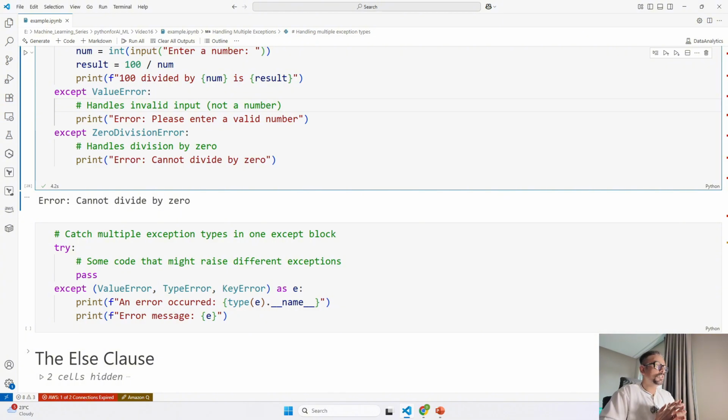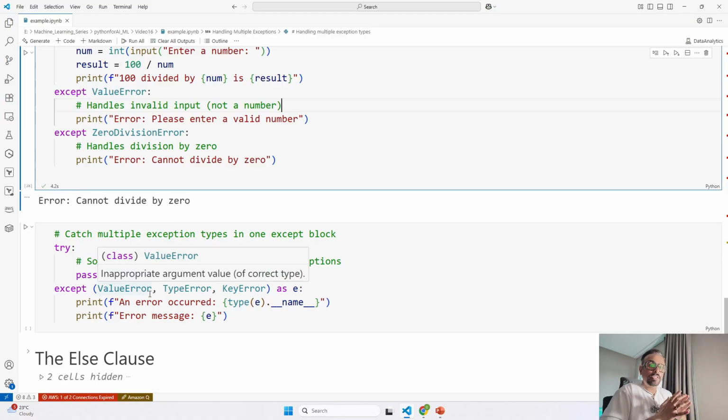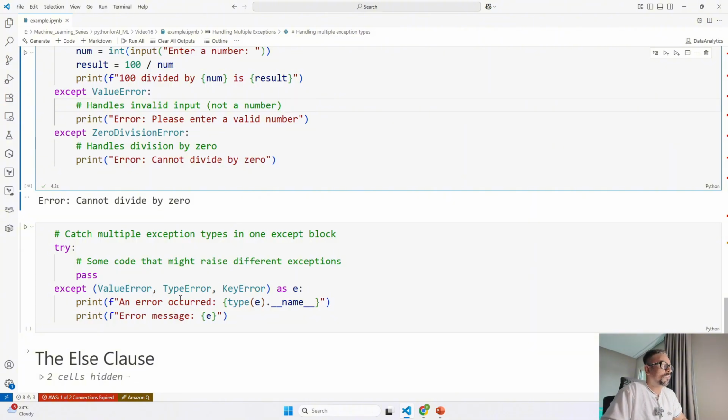This is useful when you want to handle different exceptions in the same way, for example by logging them or showing a general message to the user. In the previous example we handled each error separately, but over here we are accepting multiple errors based on the exception type. In that case, you can use this format with the as keyword. All of them are put into e, and then you can segregate them based on your requirement. You can also put a loop inside that except block and handle it gracefully.